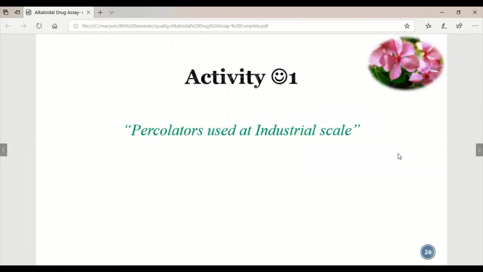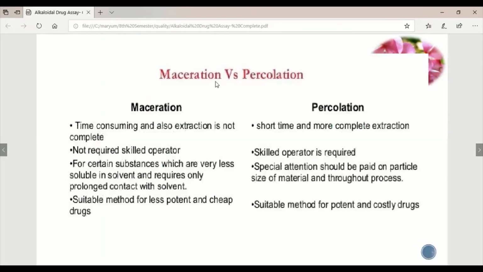Then there are percolators used at industrial scale, which can be continuous cyclic percolators, big large-scale industrial percolators that perform a cyclic percolation method for the extraction of alkaloids. Then we study the basic differentiation between maceration and percolation. Maceration is mostly a time-consuming process, taking from 2 days up to 14 days. Percolation takes a shorter time, maximum 1 day for complete extraction. But maceration does not perform complete extraction of the alkaloid from the drug. It does not require a skilled operator.